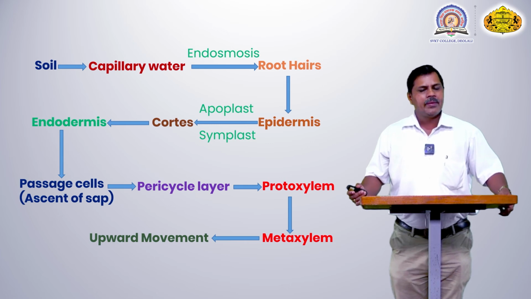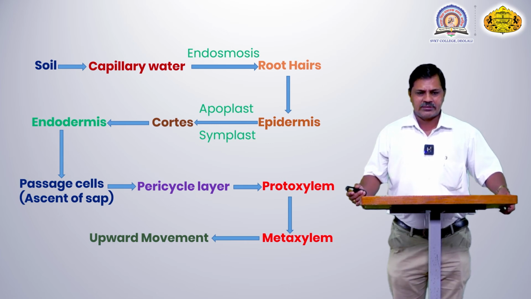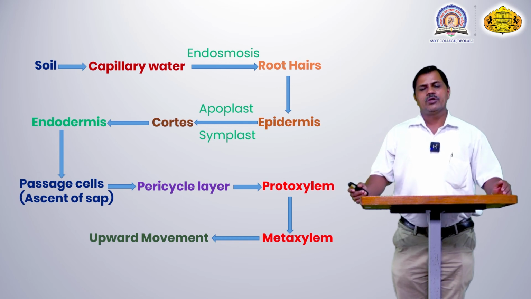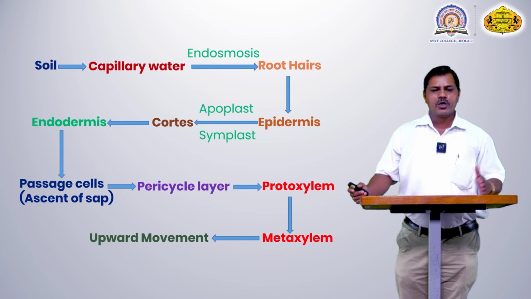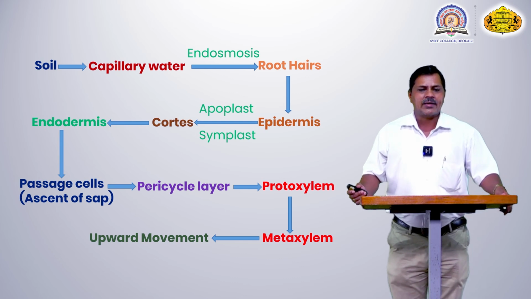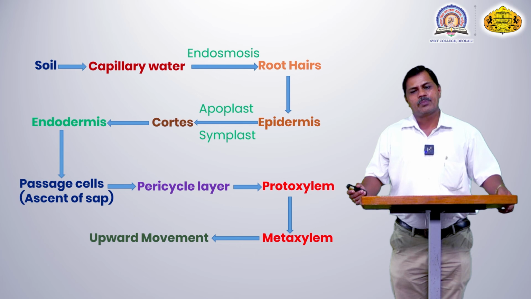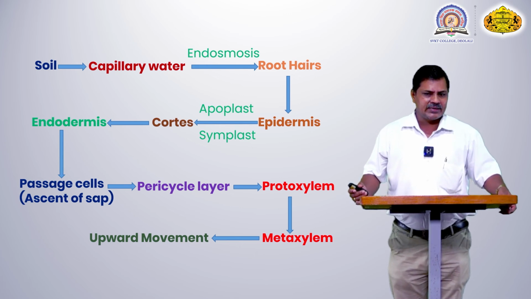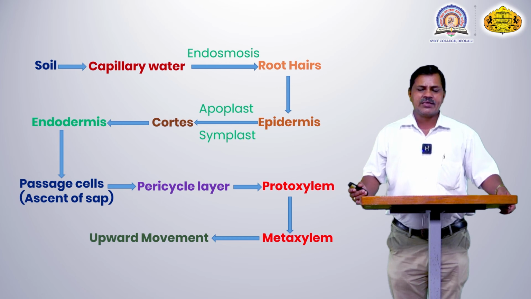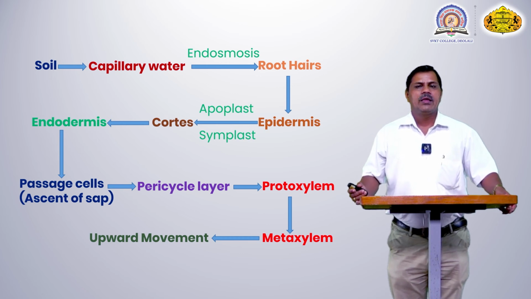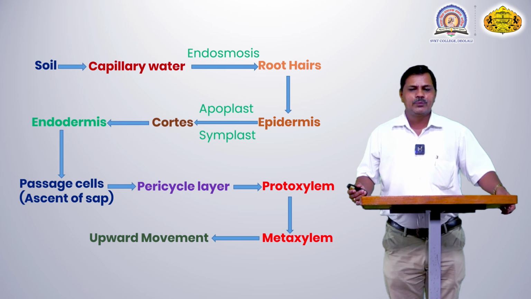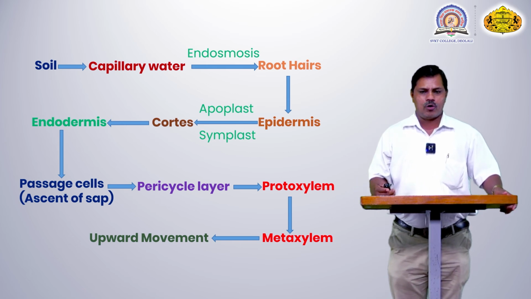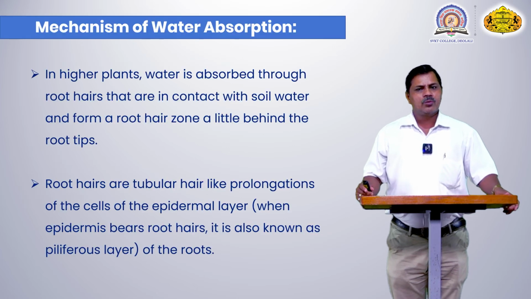Then this cortex cell passes this water molecule to the endodermal cell, and the endodermal cell also passes it through its passage cell. That process from the soil to the upper part, passing from the root hair to the endodermal cell, is also called the ascent of sap. It then passes through the pericycle layer, and from the pericycle layer through the metaxylem and also the protoxylem. These two carry the water molecules, and the xylem cell has the major role of uplifting the water molecule from the lower region to the higher region of the plant body.